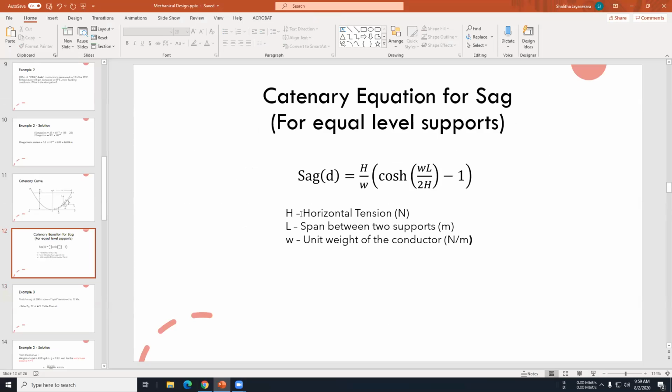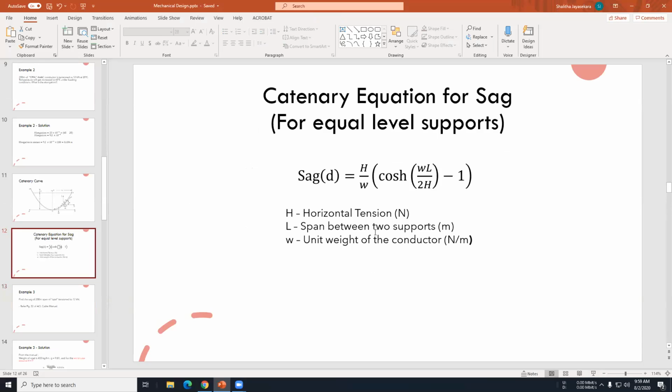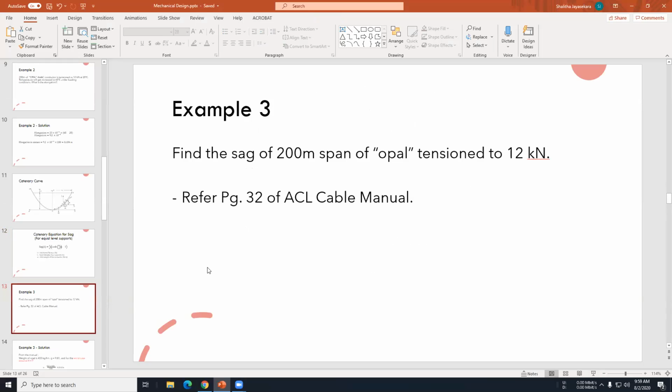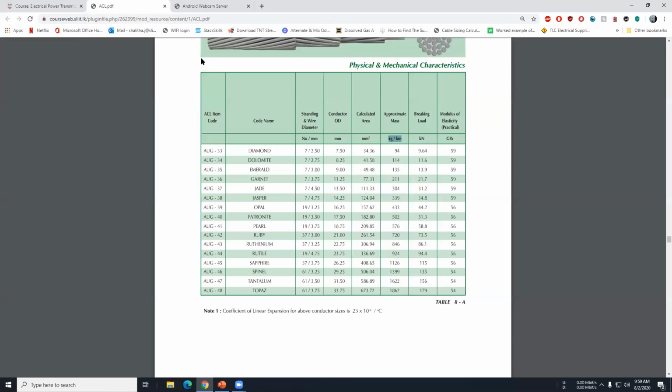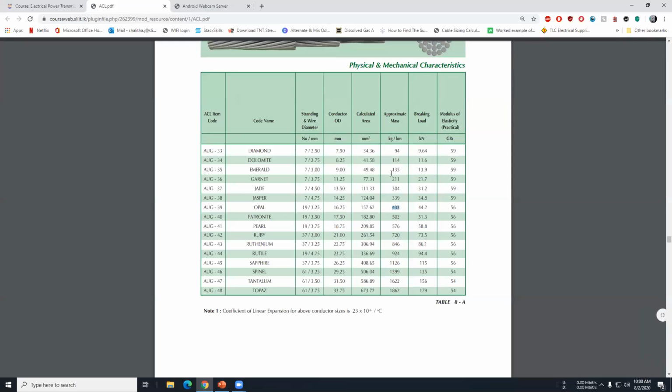We need to find the horizontal tension. This is the tension, this is actually T. We are equating this to horizontal tension to consider the worst case. And we need to find W, and L is also given. So it is a very easy, straightforward question. The only thing we need to find is W. This is the opal conductor, so W is given as 433 kilograms per kilometer.